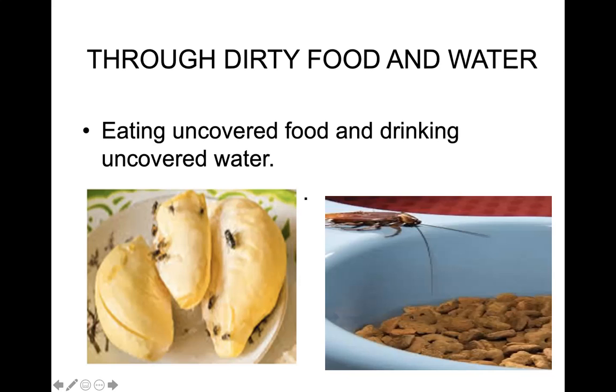That is why elders keep insisting that when you are eating food from outside, you have to make sure that the food is prepared in a hygienic way and served in a clean plate, along with clean water also.